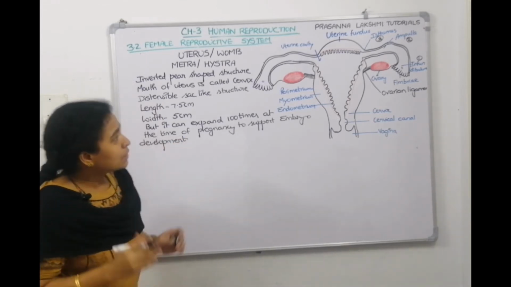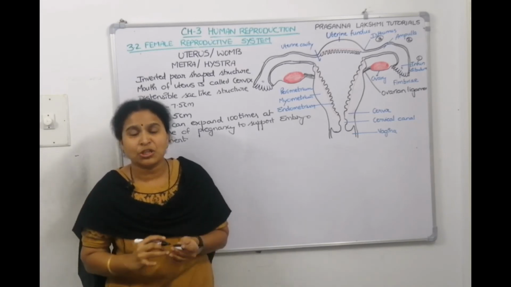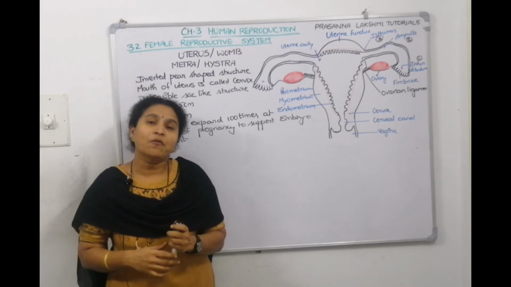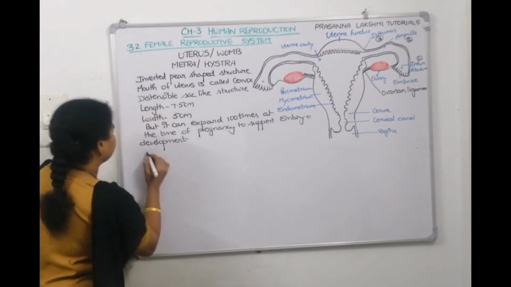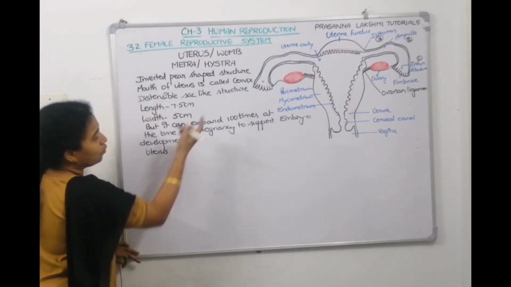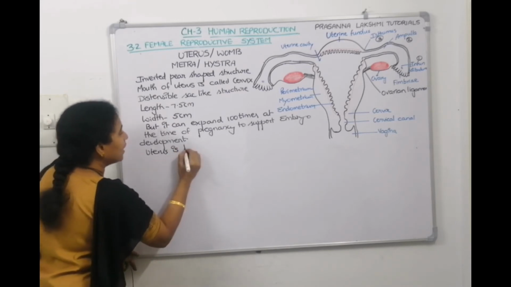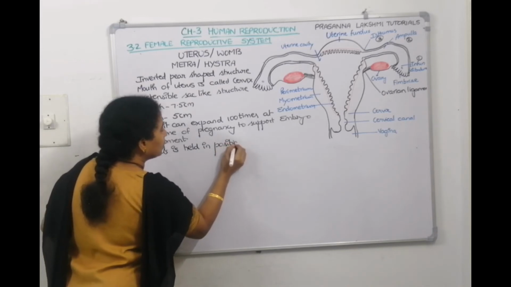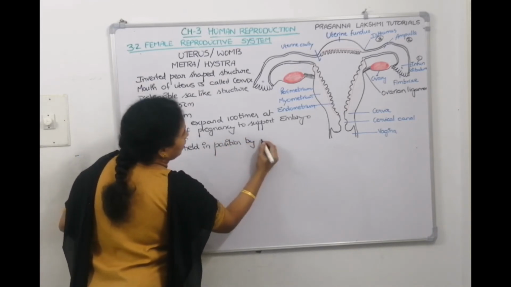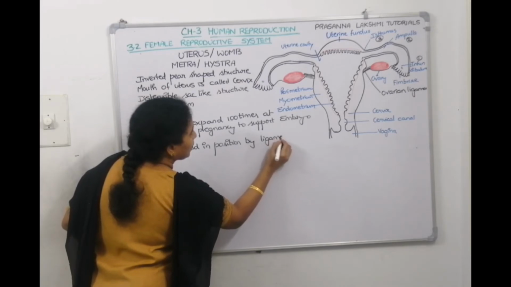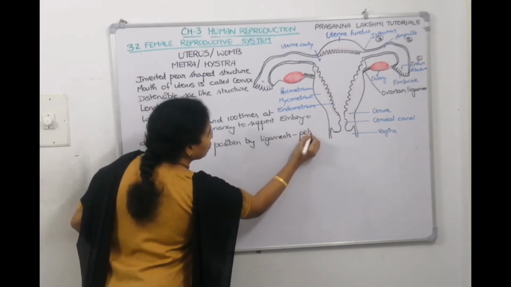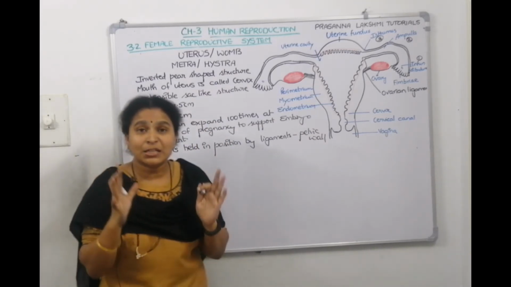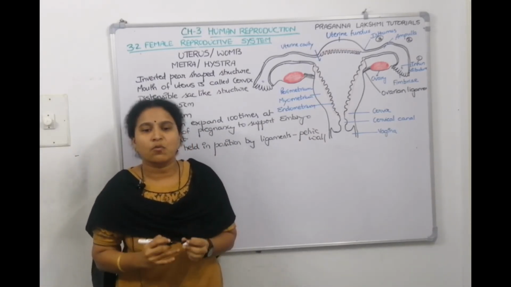Understood? Now, this uterus is kept in its position. The uterus is attached to the pelvic wall with the help of ligaments. Like ovarian ligaments, uterus is held in position by ligaments which are attached to the pelvic wall. The ligaments will help to keep the uterus in its place by attaching to the pelvic wall, right?